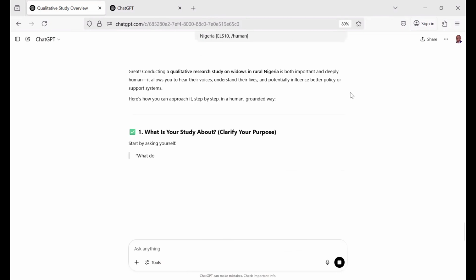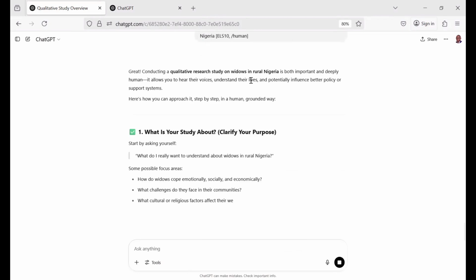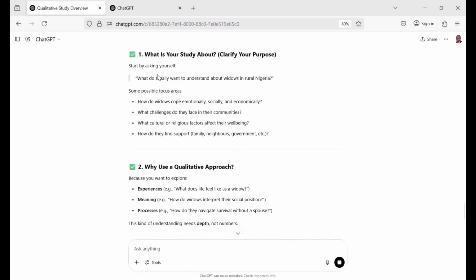So it's telling us, great. Conducting a qualitative study on widows in rural Nigeria is both important and deeply human. It allows you to hear their voices, understand their lives, and potentially influence better policy or support systems. So let's see the way it's going to do it. It's asking the question: what is your study about? Clarify your purpose. Can you see? It's guiding you that the first thing you have to do is to clarify your purpose.